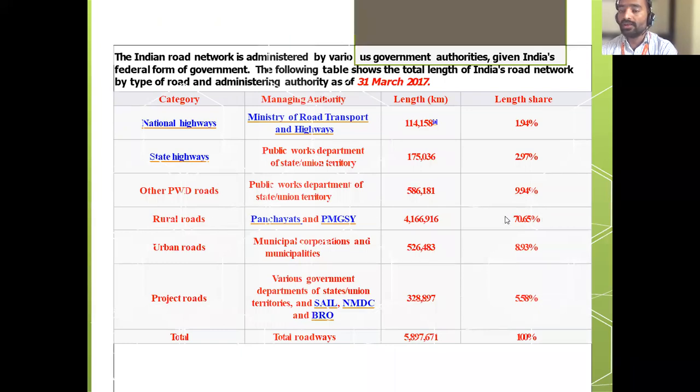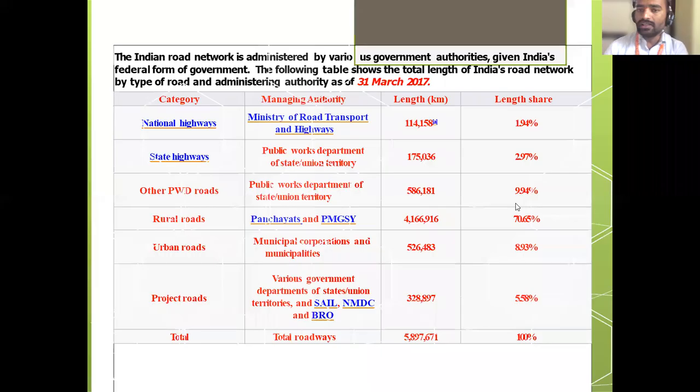Rural roads: out of 100% road length, which roads have the maximum weightage? Rural roads, village roads. Village roads constitute around 70% of the total road length. So all this we studied in the last class.